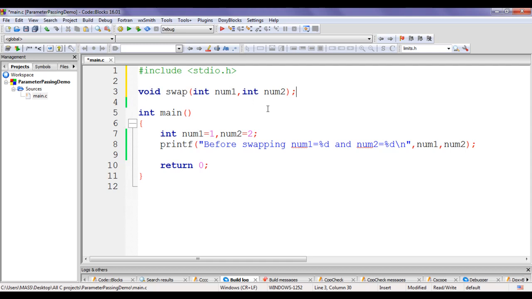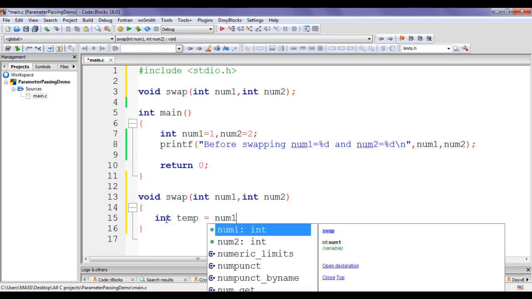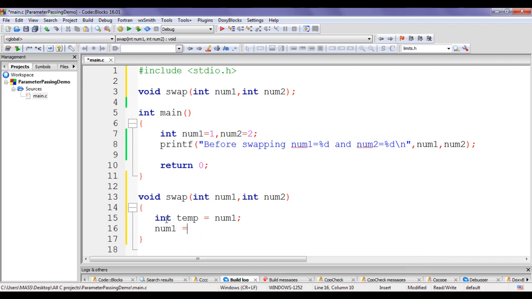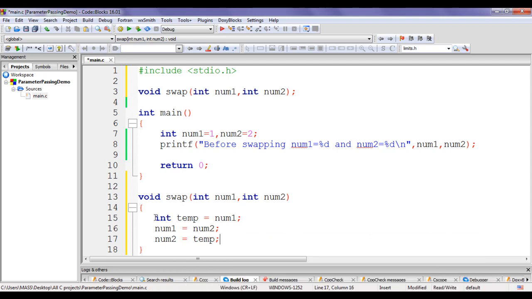Next, we have to implement it. We have to define the swap function. I'm going to copy this below the main function and write the definition for the swap function. This is the definition of the swap function, guys. Inside a pair of flower brackets, I'm going to create one temp variable, initialize it with the value of num1, and then I say value of num1 should be value of num2 and value of num2 should be equal to value of temp semicolon.